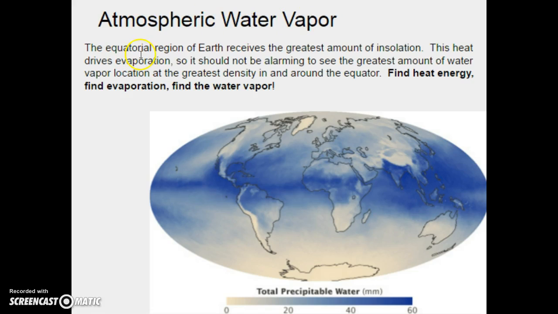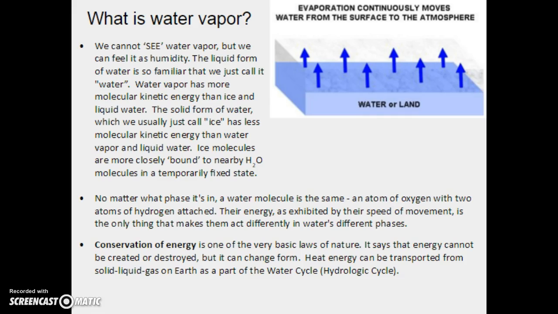So atmospheric water vapor. The equatorial region of Earth receives the greatest amount of insolation. This heat drives evaporation, so it should not be alarming to see the greatest amount of water vapor at the greatest density in and around the equator. Find heat energy, find evaporation, find the water vapor. They're definitely linked and directly connected.